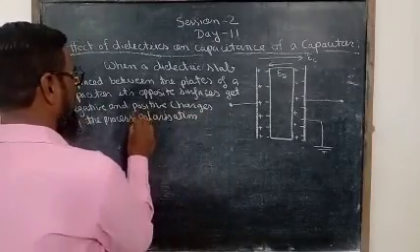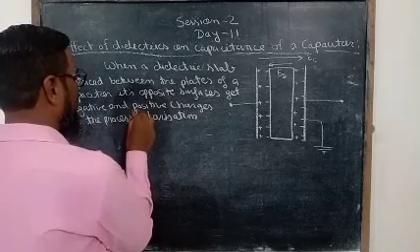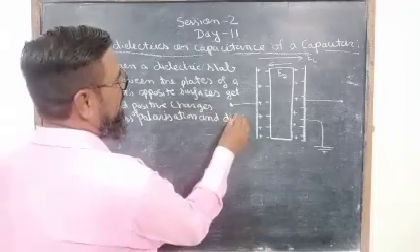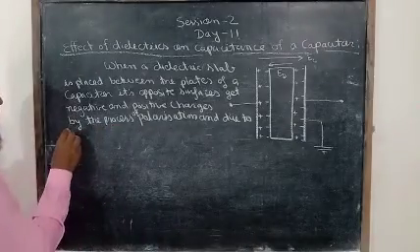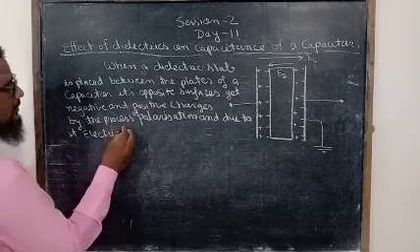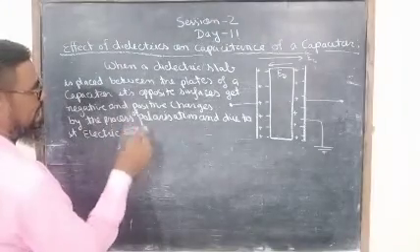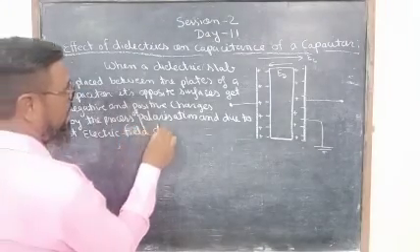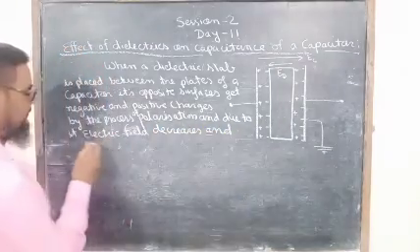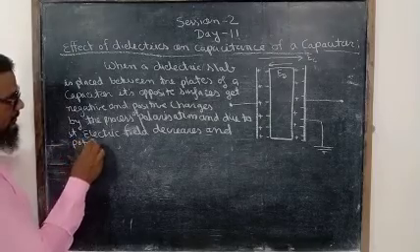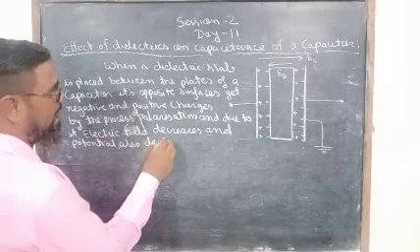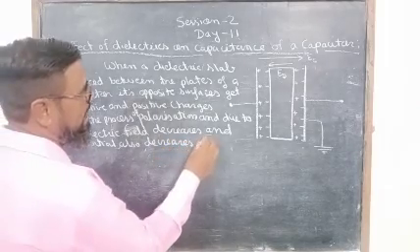By the process of polarization, and due to it, the electric field decreases and the potential also decreases.